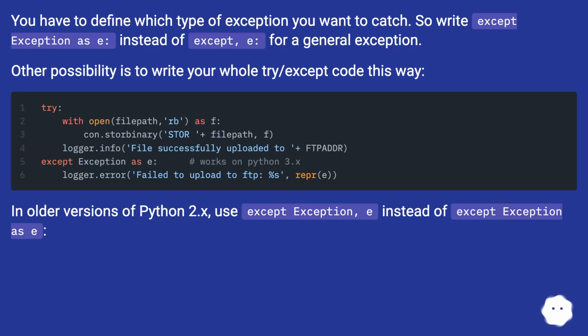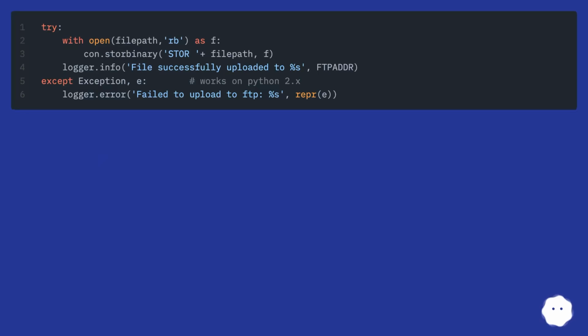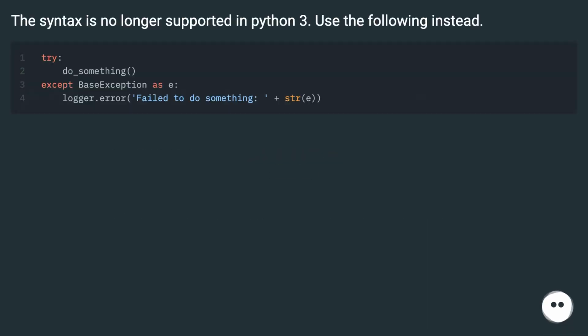In older versions of Python 2.x, use "except Exception, e" instead of "except Exception as e". The syntax is no longer supported in Python 3. Use the following instead.